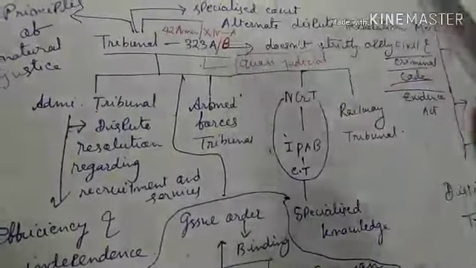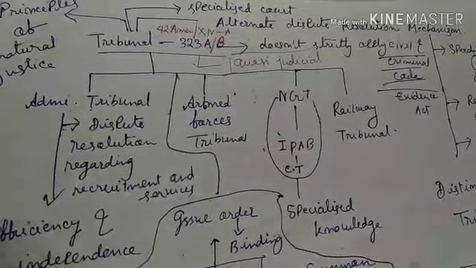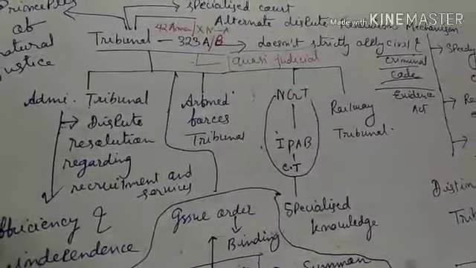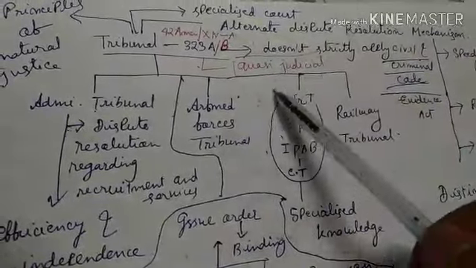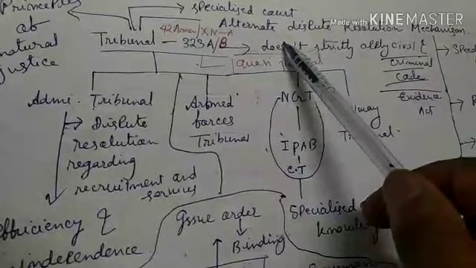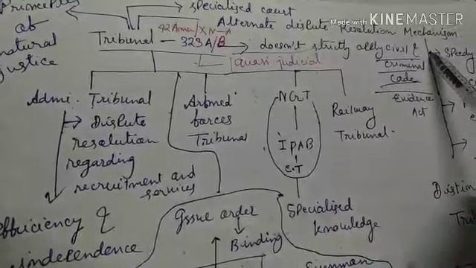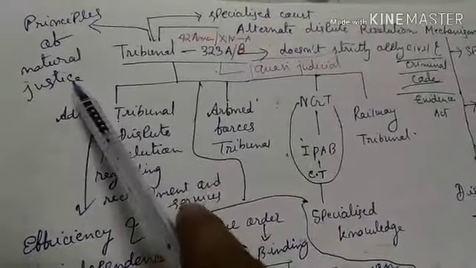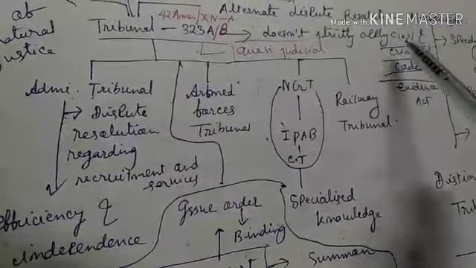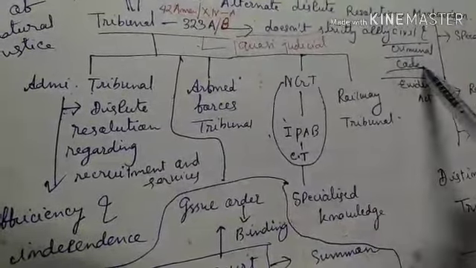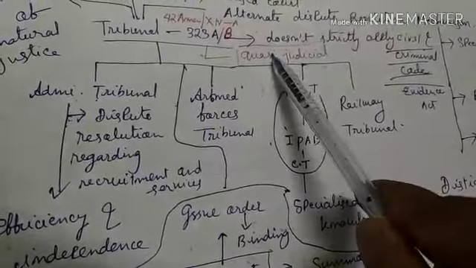Now, what is tribunal? Tribunal is a specialized court. It is not an ordinary court. Specialized means what? The tribunal deals with only some special matters, right? Not with all the matters, right? It is also a part of alternative dispute resolution mechanism. It follows the principle of natural justice. The strict provisions of civil and criminal procedure code and evidence act are not strictly applicable to the tribunal.